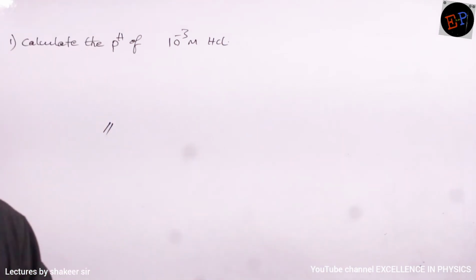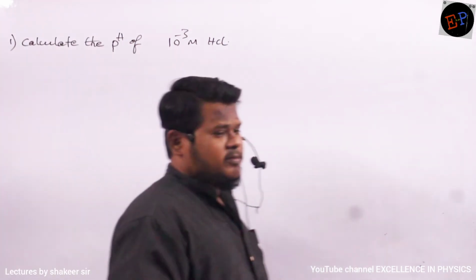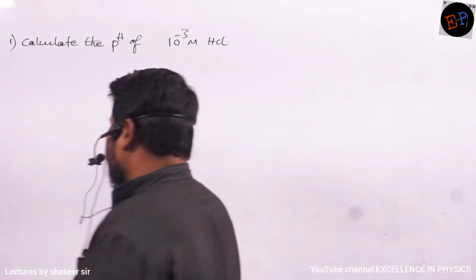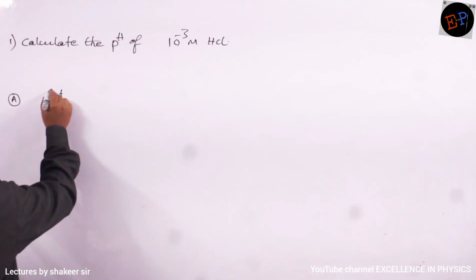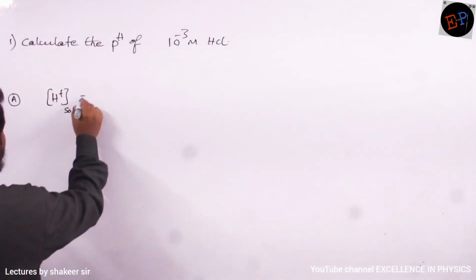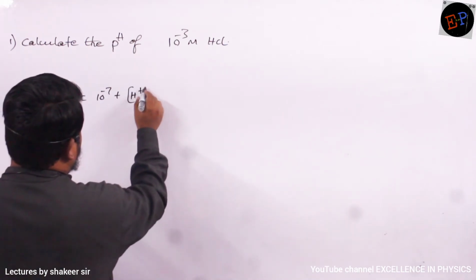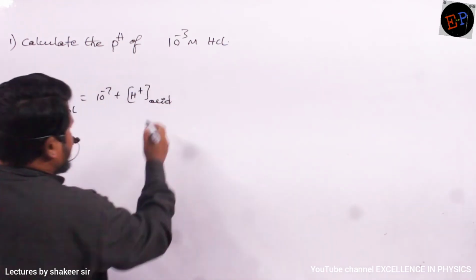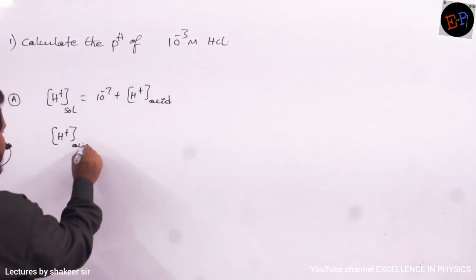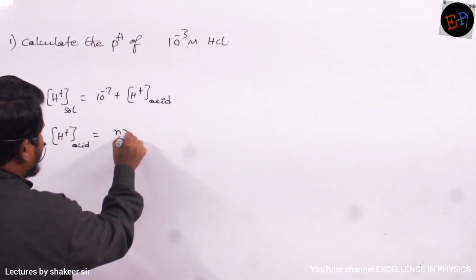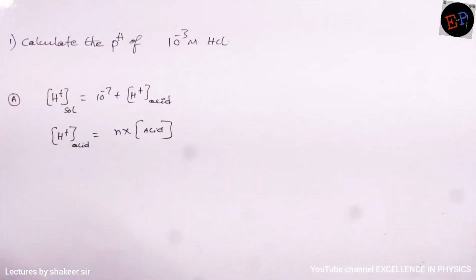Okay? So the first question is: calculate the pH of 10 power minus 3 molar HCl. Are you able to understand? So what was the equation we have written? H plus ion concentration of solution equals 10 power minus 7 plus H plus ion concentration of acid. This is how we have written, no? And H plus ion concentration of acid, again how can I write? I can write N multiplied by concentration of acid. Do you remember all these steps?